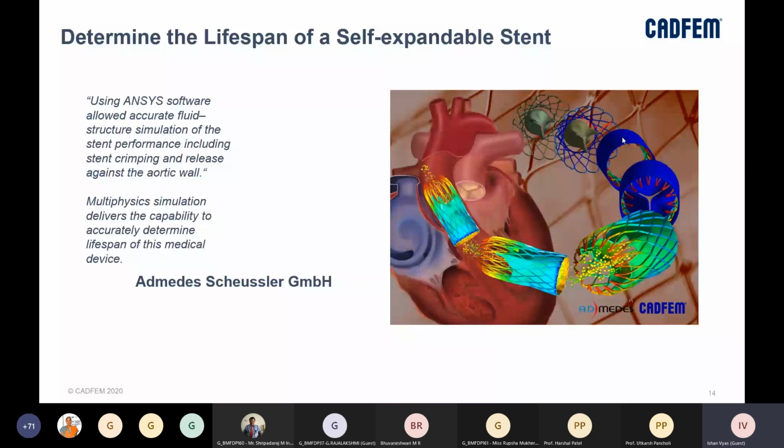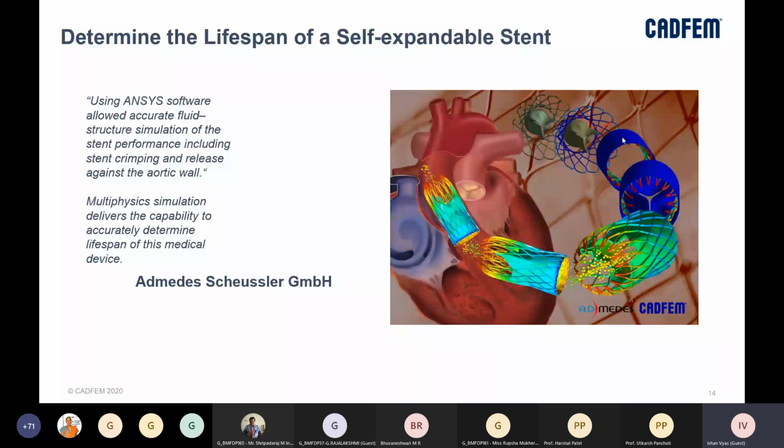The blood flow is going to expand and contract or interact with this stent, so we need to understand the effect of blood flow on this solid structure, right? That is where structure interaction simulation comes into play, and they were able to predict the performance of the stent, including stent crimping and release against the aortic wall, right?